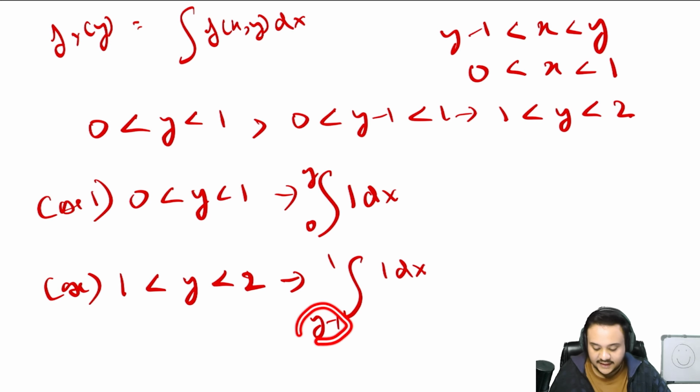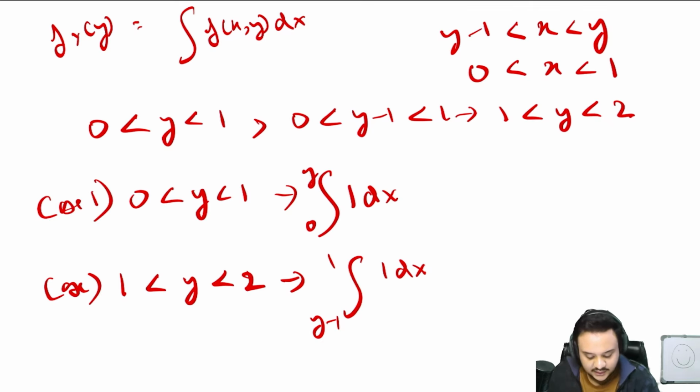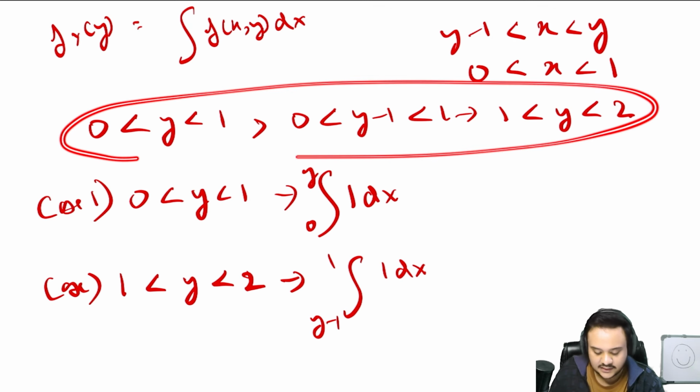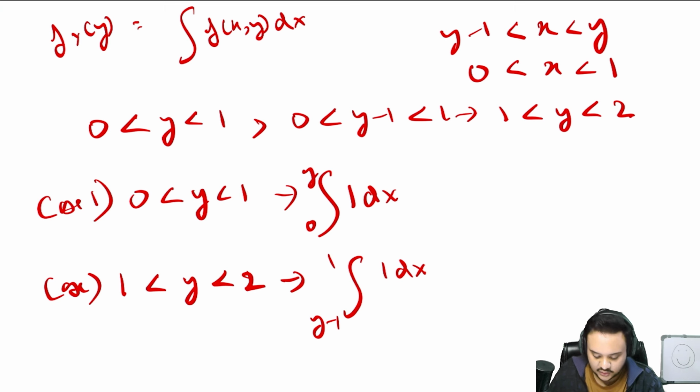That is why when we were taking this as y, only then we took this as 2, right? When we are taking the lower bound to be y minus 1, then the maximum value that x can take is going to be 1. The only reason to write 2 here is because y can take up to that value, not x. So that is something that you should be very, very clear of. Once you try to understand the logic, this will come very naturally to you.